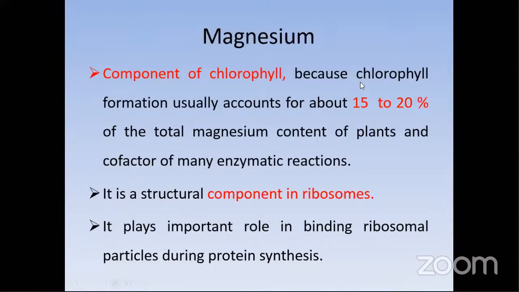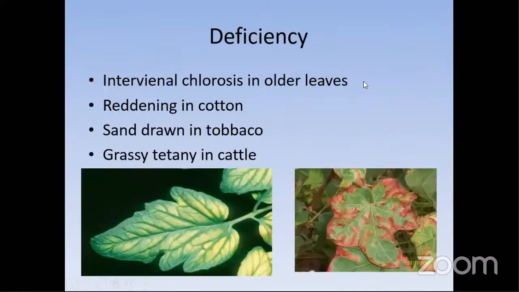Coming to the deficiency symptoms: intermittent chlorosis in older leaves. Naturally, older leaves, you know why, because it's immobile in nature. Reddening in cotton. Most of you are familiar with this one. If there is a cotton crop in your college, this type of symptom is quite common. Reddening in cotton, sand drown in tobacco and grass tetany in cattle.